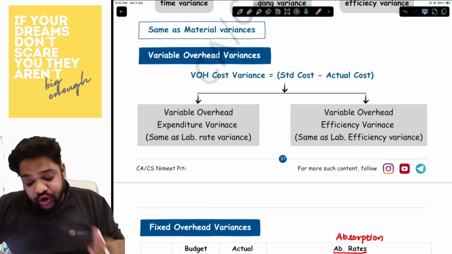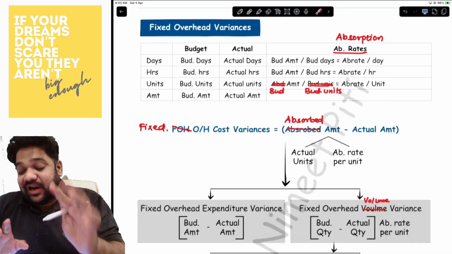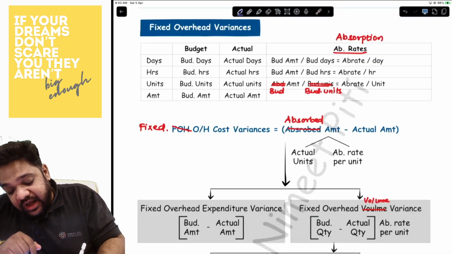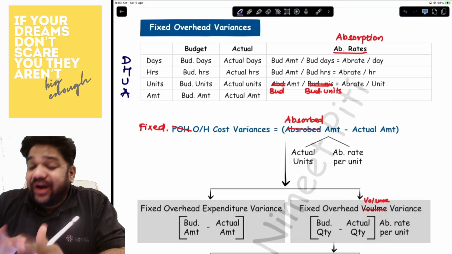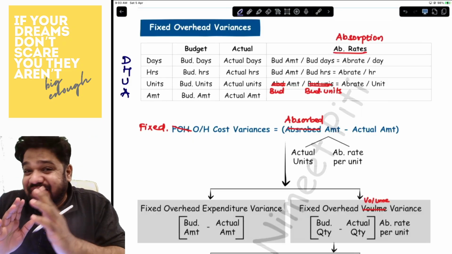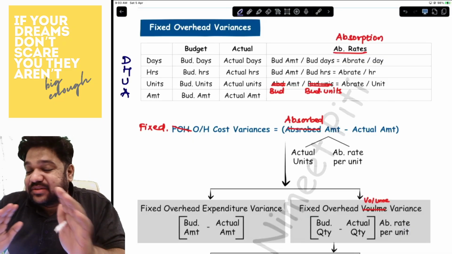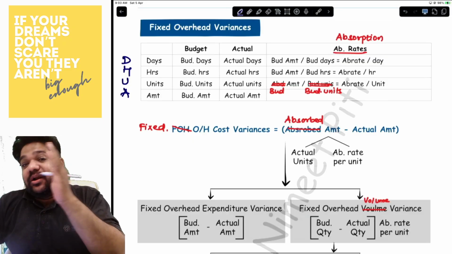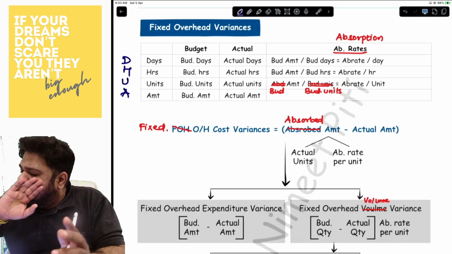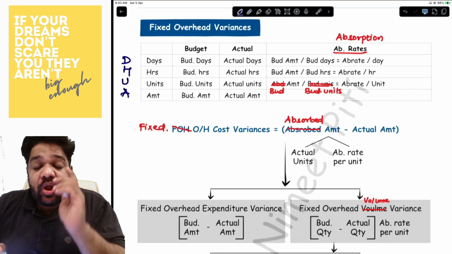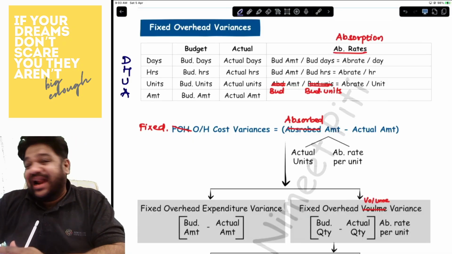Yes, guys, continuing with fixed overhead variances. Now, under fixed overhead variances, you will have four elements. It is DUA. I call it DUA, days, hours, units, and amount. Now, it is not necessary that you will have all the elements in each of the question, but days, hours, units, and amount, these are your maximum items that you will have. And you will have two columns, budget and actual. You'll have budgeted days and actual days, budgeted hours and actual hours, budgeted units and actual units, budgeted amount and actual amount.